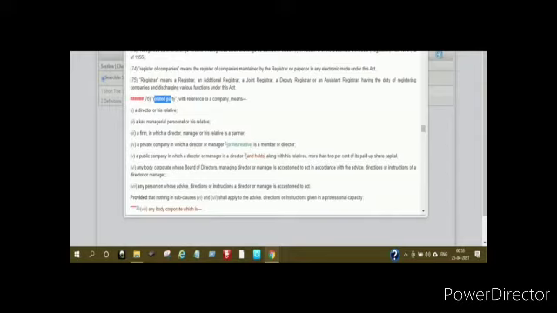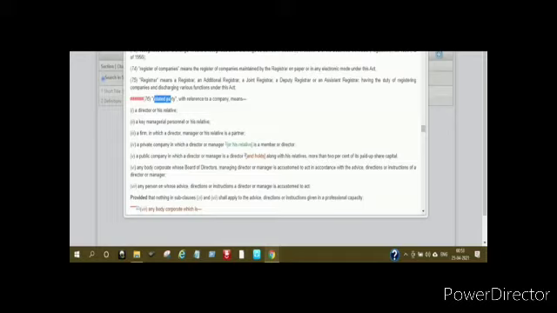The first category is a director or his relative. So if the company is dealing with a director or their relatives, whatever be the director, their relatives. The relative definition itself is given under the Companies Act. Then KMP or his relative, a firm in which a director or manager or a relative is a partner, a private company. So this is a list.